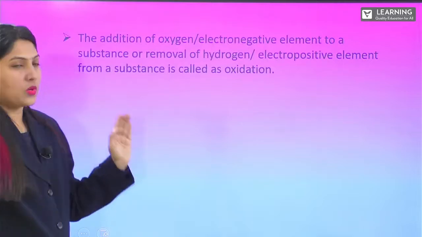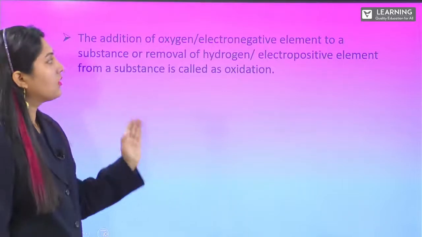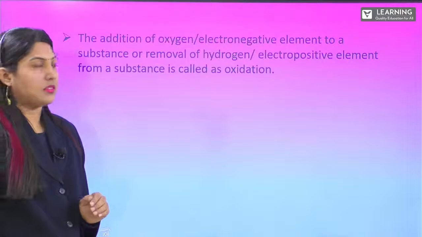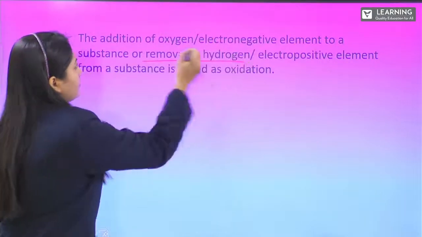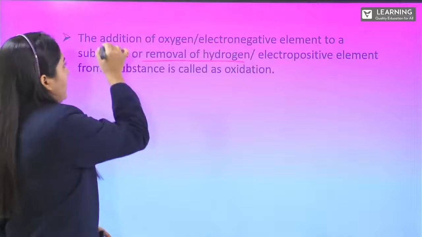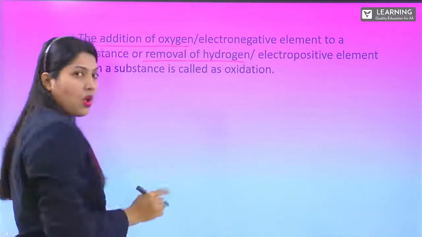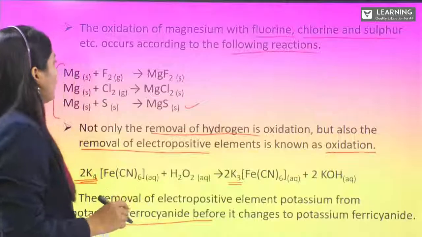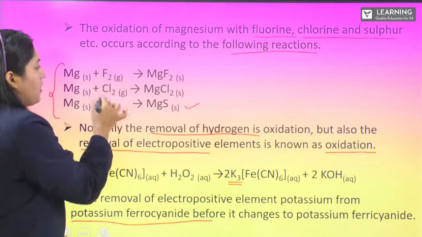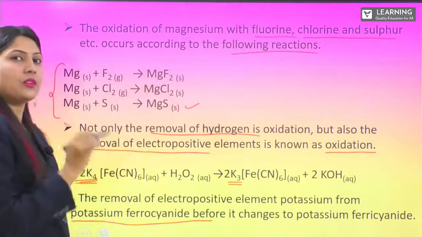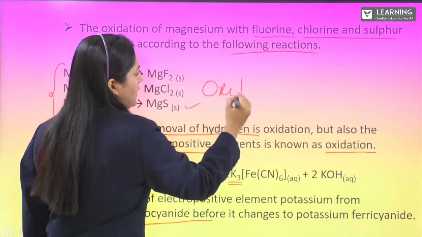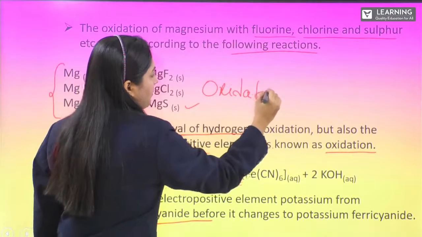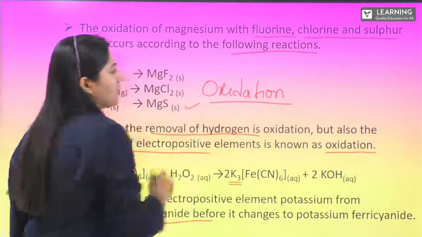The addition of oxygen or electronegative element, or removal of hydrogen. This is very much important. I repeat, addition of oxygen, or you can see here addition of electronegative element. Addition of electronegative element is also called oxidation. Okay.